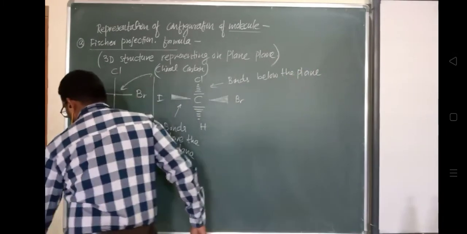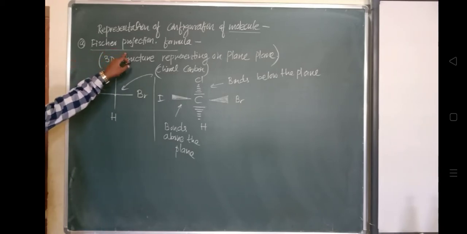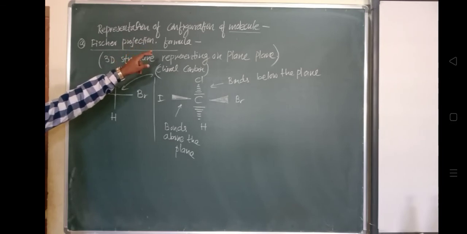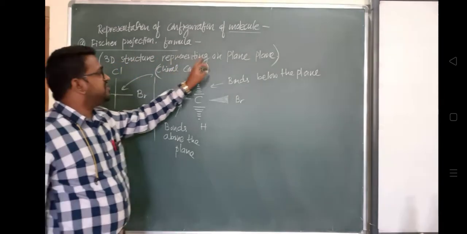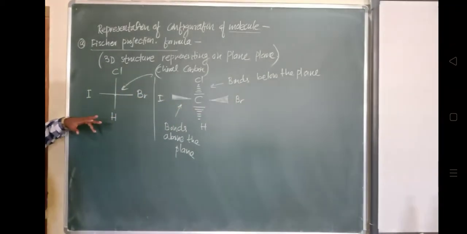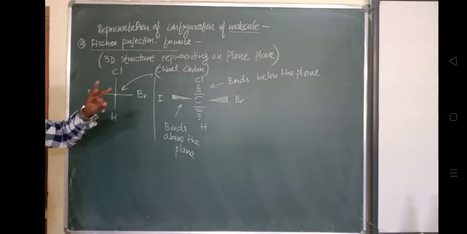Look once again at the Fischer projection formula. We are right now discussing the representation of the configuration of a molecule, how to represent a molecule. We are representing a three-dimensional structure on a plain paper. There are two methods, mostly used: the Fischer projection formula and the wedge formula. So this is the Fischer formula, drawn with vertical and horizontal lines.